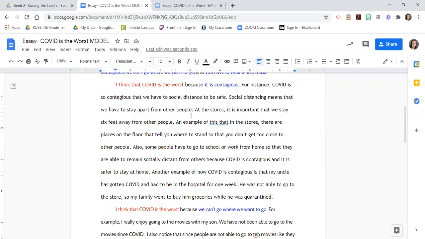Social distancing means that we have to stay apart from other people. At stores, it is important that we stay 6 feet away from other people. An example of this, that in stores. That's strange. Okay, it suggests this. An example of this is that in the stores, there are places on the floor that tell you where to stand. Maybe I need a comma here. So that you don't get too close to other people. That looks and sounds much better.